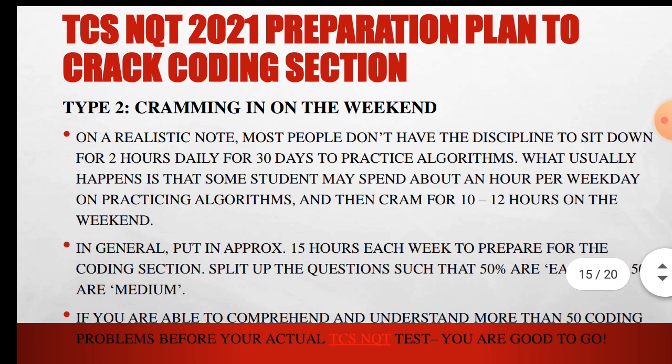Second, cramming on the weekend. On a realistic note, most people don't have the discipline to sit down for 2 hours daily for 30 days to practice algorithms. What usually happens is that some students may spend about an hour per weekday on practicing algorithms and then cram for 10 to 12 hours on the weekend. In general, put in approximately 15 hours each week to prepare for the coding section. Split up the questions such that 50% are easy and 50% are medium. If you are able to comprehend and understand more than 15 coding problems before your actual TCS NQT test, you are good to go.